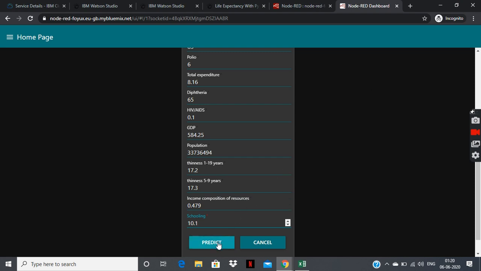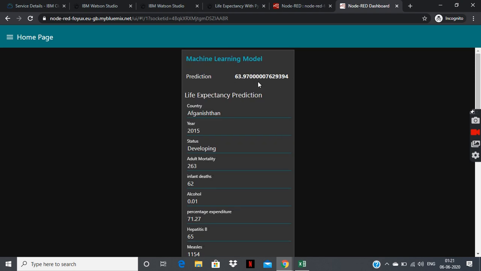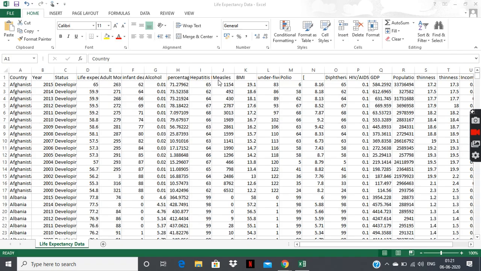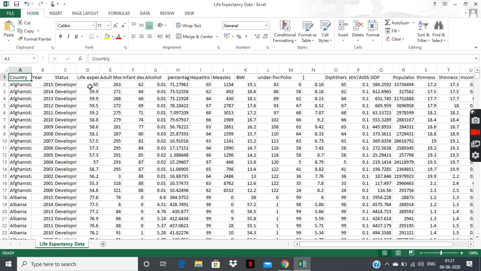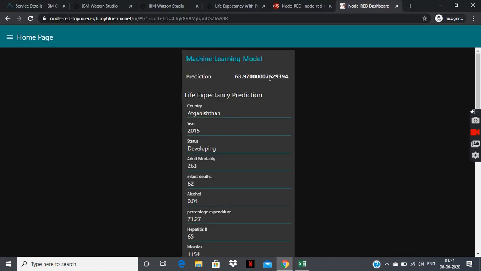So I predict it, and let me see, my model is giving me 63.97, and let me check it, it's 65. So it's really accurate, as the approximate value would be 64 according to the model, and 65 is the real value. So my model is really predicting well, and this was the demonstration of the AutoAI part also.